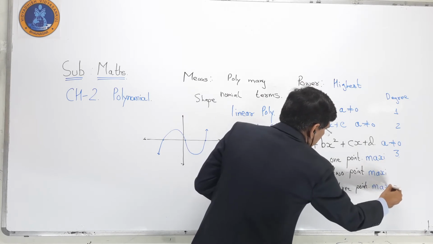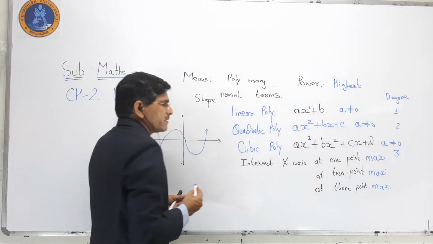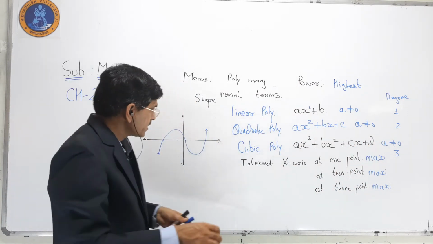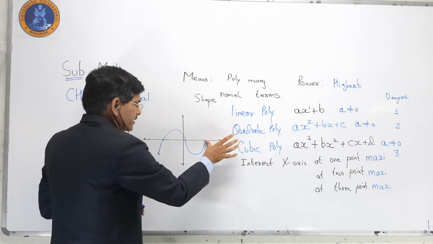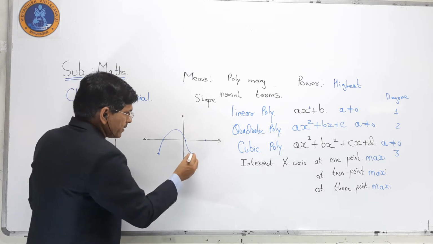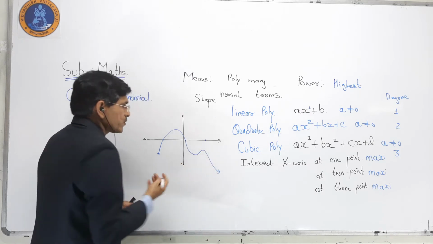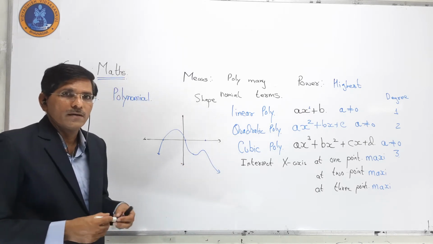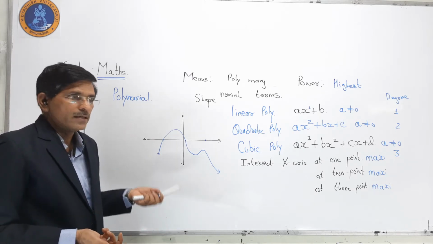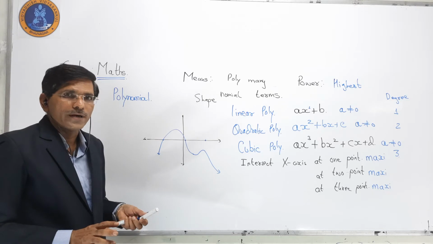What is the meaning of maximum? It means it will intersect at a maximum of 3 points. It may be possible that it intersects at only 2 points. It is also a curve.